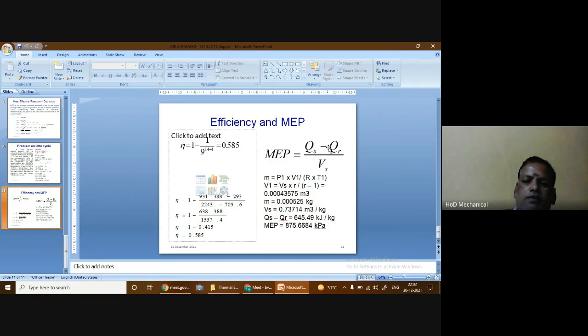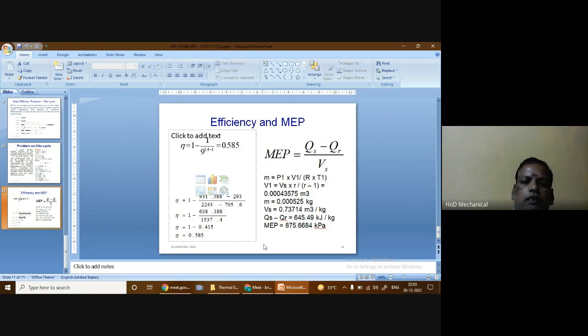So the values have been substituted here and we found that the mean effective pressure of the Otto cycle is 875.6684 kilopascal. So with this example, we found how we can find the efficiency of the Otto cycle and also the mean effective pressure of the Otto cycle. So with that, the thermodynamic analysis and the details on the Otto cycle are over. I hope all of you have understood the concept of the Otto cycle.